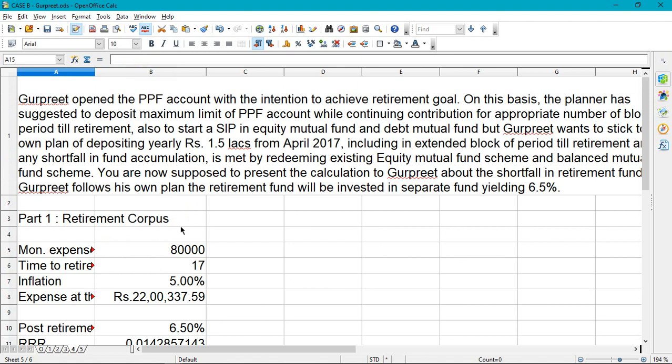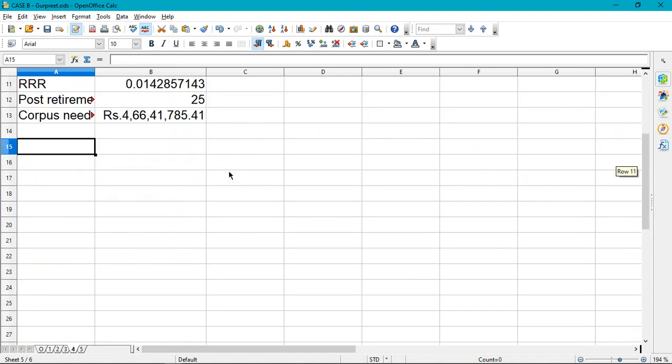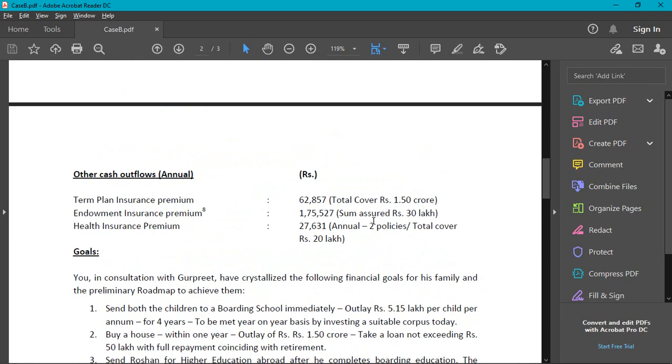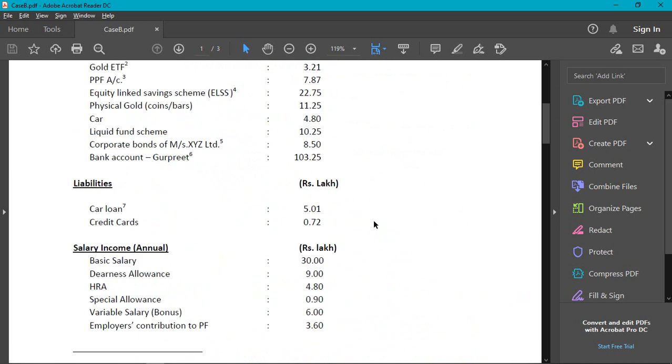What is the second part? We have to find out the future value of PPF, how he will be accumulating. So part 2 is calculation of PPF. Now for PPF, let's go back to the case study and see what is there for PPF.